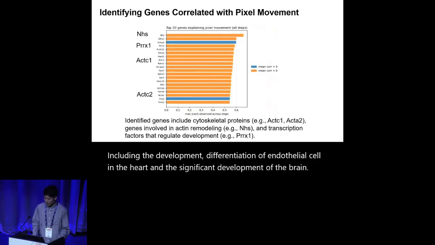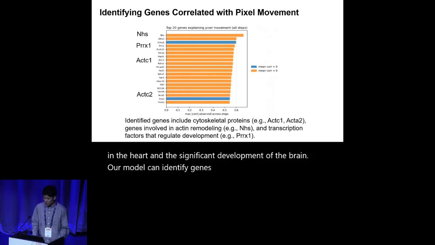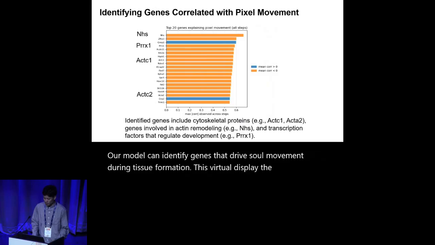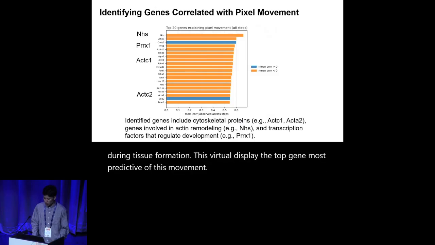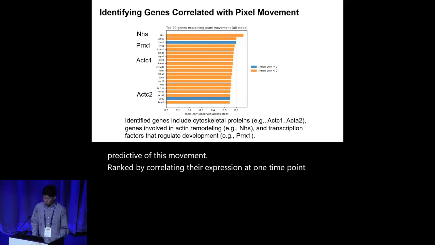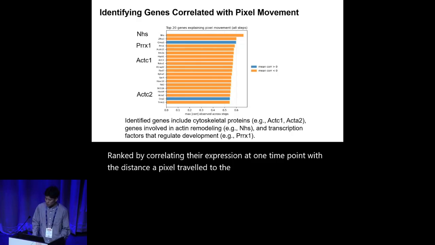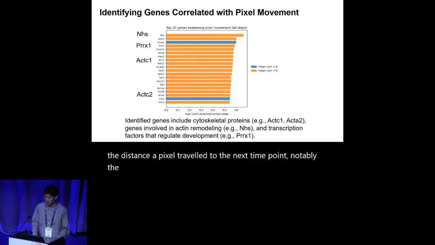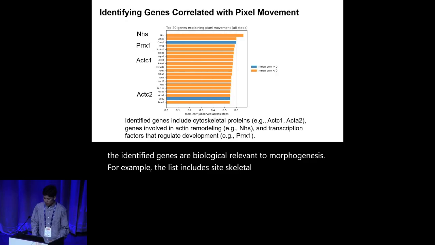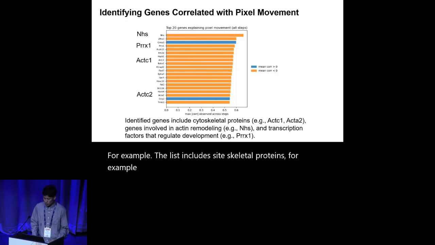Our model can identify genes that drive cell movement during tissue formation. This bar chart displays the top genes most predictive of this movement, ranked by correlating their expression at one time point with the distance a pixel travels to the next time point. Notably, the identified genes are biologically relevant to morphogenesis. For example, the list includes cytoskeletal proteins, for example, actin-1 and actin-2, and their regulators, NHS, which provide the physical machinery for movement.